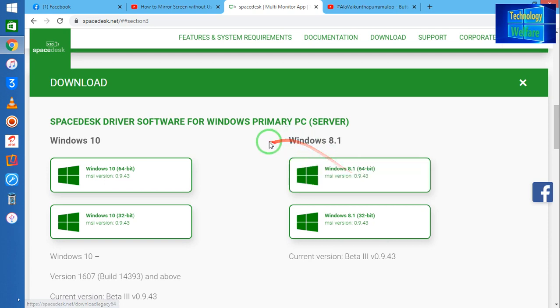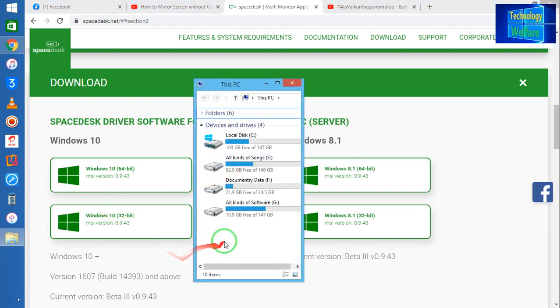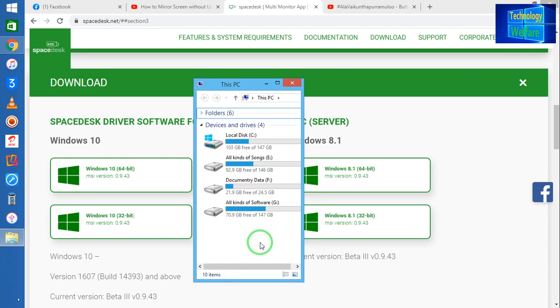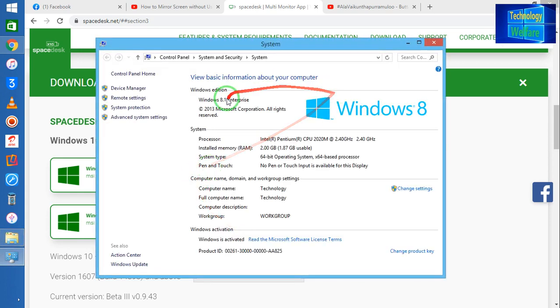And here, how will you confirm what the operating system is and what the bit of your operating system is? Simply go to My Computer, click the right mouse button and go to Properties. In Properties you will see here that it is Windows 8.1, not 10, guys.